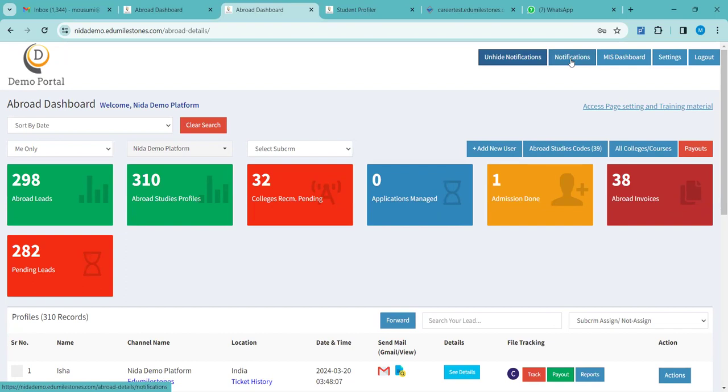Ma'am, one more question. Is there any facility through which we get a WhatsApp notification of a particular candidate or profile? See, notifications obviously you will be getting. As I have already mentioned, when you share any profile to Edu Milestones, once we attend to it, immediately you will get a ping in WhatsApp. So you will know that it has been attended and you need to check it. That notification is automated. You will get a ping in WhatsApp as well as in email. Ma'am, any doubts?